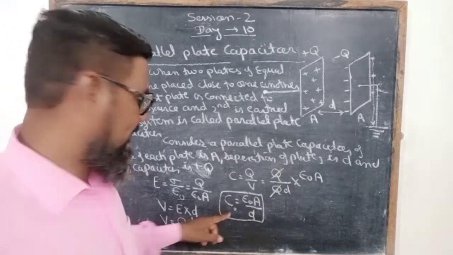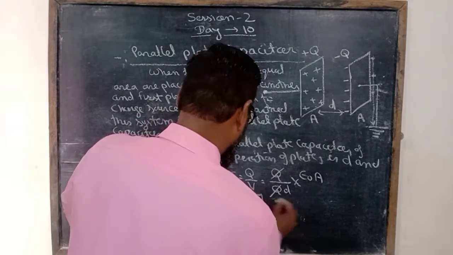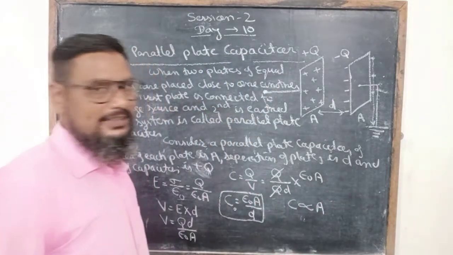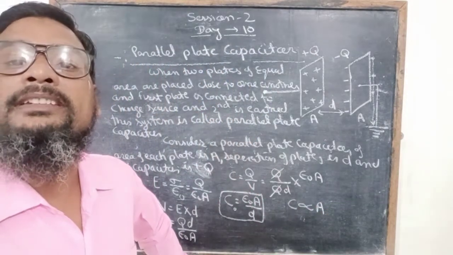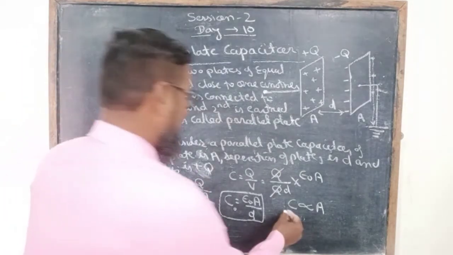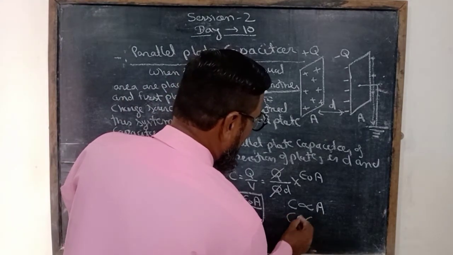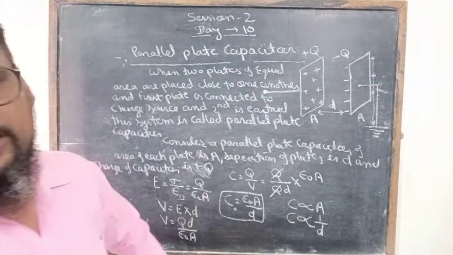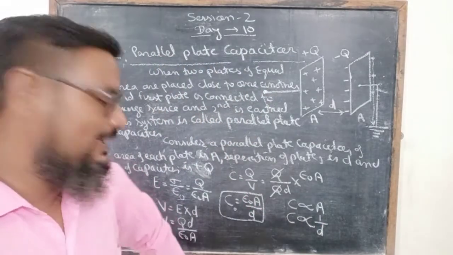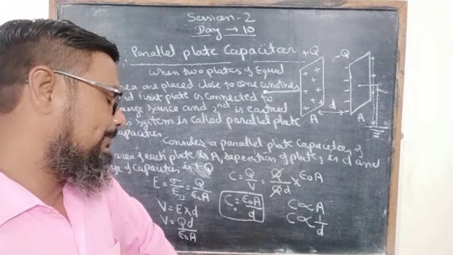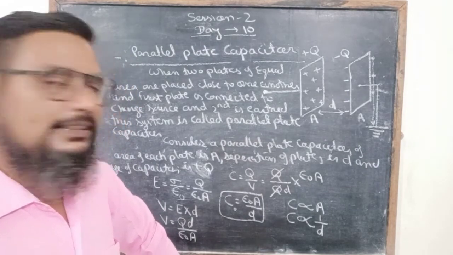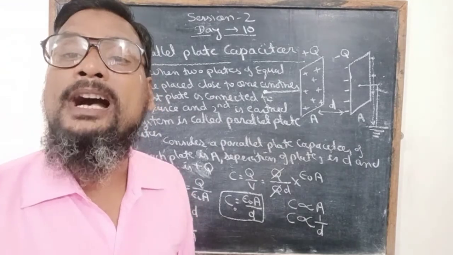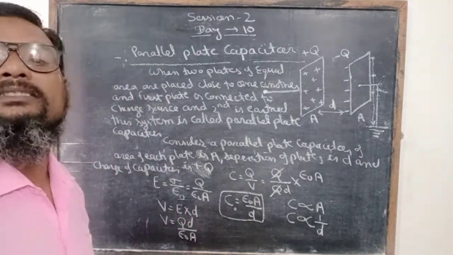C is directly proportional to A, meaning capacitance is directly proportional to the area of the plates, and C is inversely proportional to the separation of the plates. So for a good capacitance, the area of the plate must be greater and the separation of the plates must be smaller.